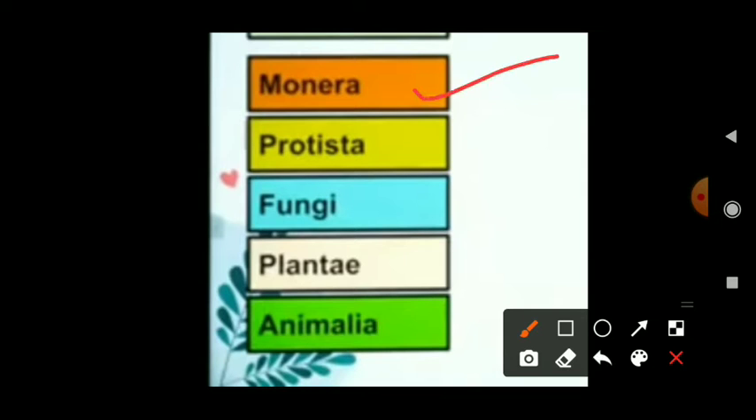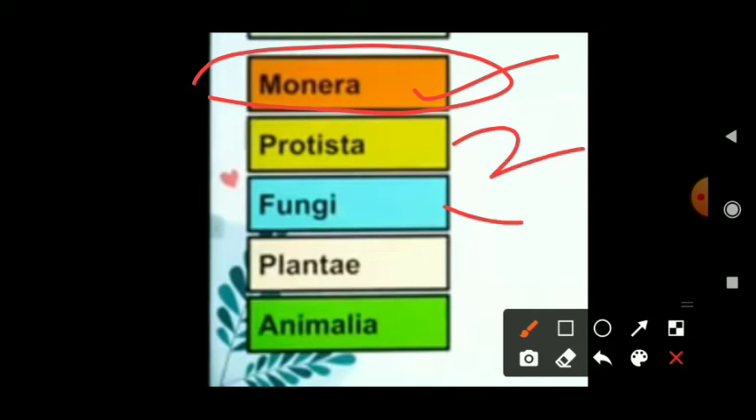What comes in Monera? Bacteria, both eubacteria and archaebacteria. Generally 99% of Monera are prokaryotic, meaning they do not have a defined nucleus. You know what the nucleus is? The nucleus is the brain of the cell. So Monera are prokaryotic, not having a specified nucleus, and all bacteria come into the Monera group.